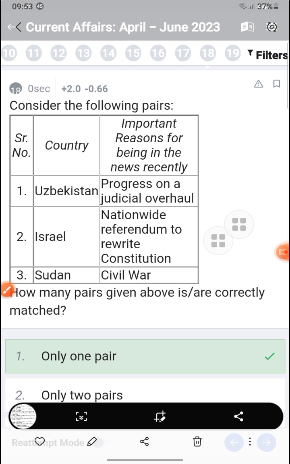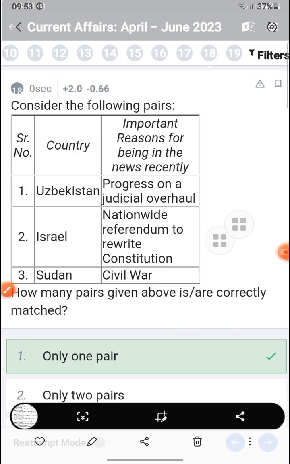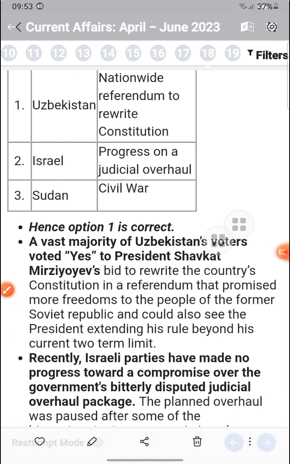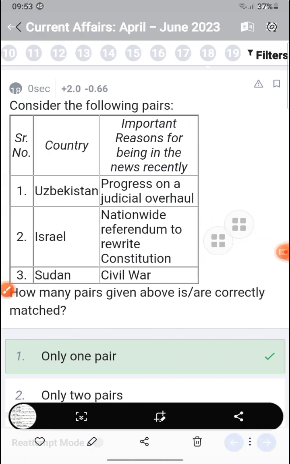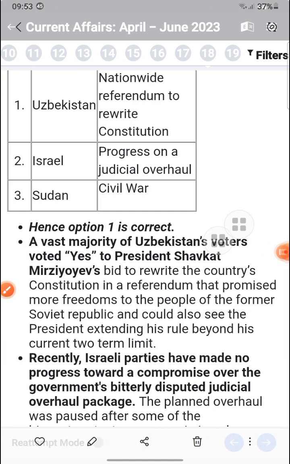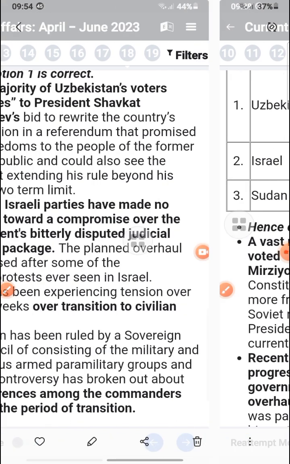Now, Uzbekistan has progress in judicial overhaul, Israel a nationwide referendum, and Sudan a civil war. So what has happened? Uzbekistan had a nationwide referendum, Israel had progress in judicial overhaul, and Sudan has a civil war. In this question only one pair is correct. So hence only one is correct. Okay, that is a national referendum in Uzbekistan. But in Israel there was a civil war, and Sudan progress in judicial overhaul.